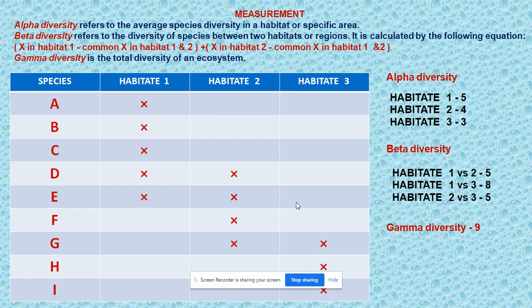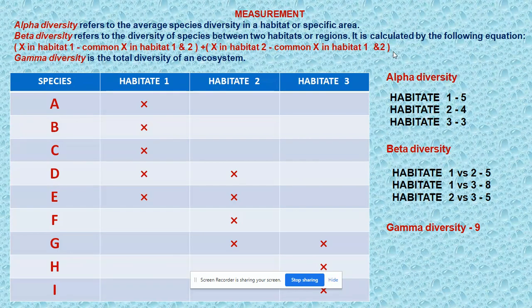Beta diversity can be calculated by this formula. X is the number of species. So number of species in habitat 1 minus common number of species in habitat 1 and 2, plus number of species in habitat 2 minus common number of species in habitat 1 and 2.